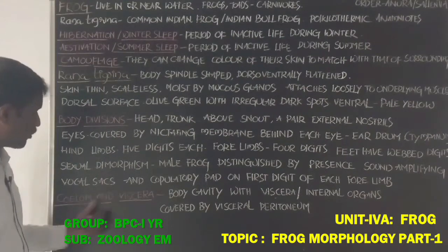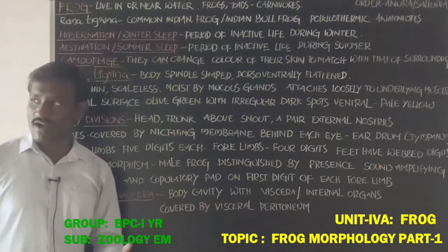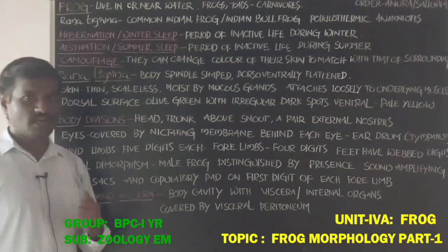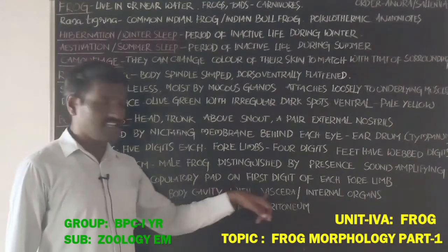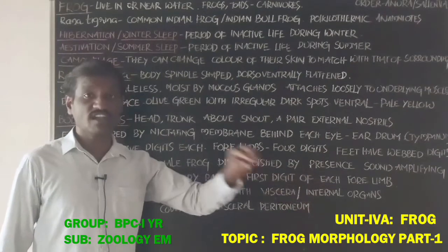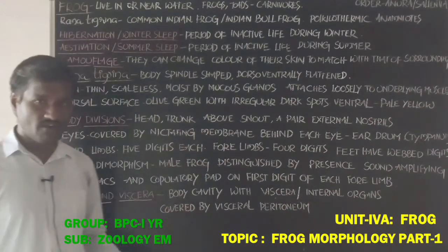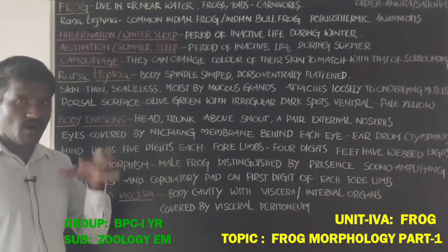Next, coelom and viscera. The body cavity, the coelom, contains viscera. Viscera means all the internal organs in the body cavity.